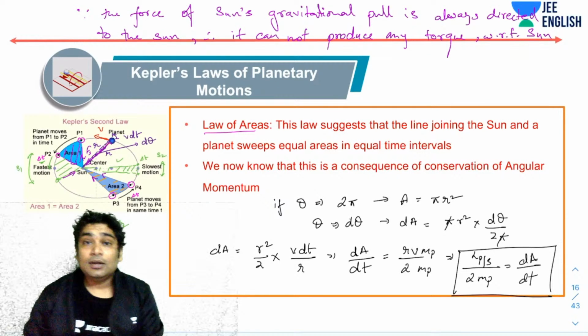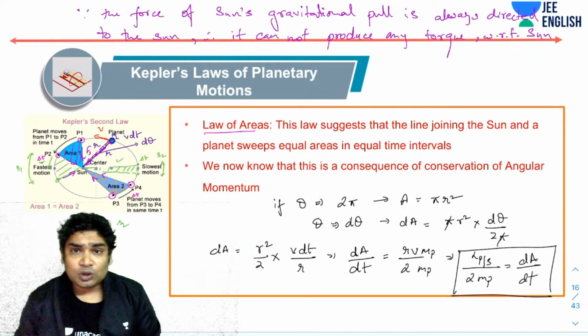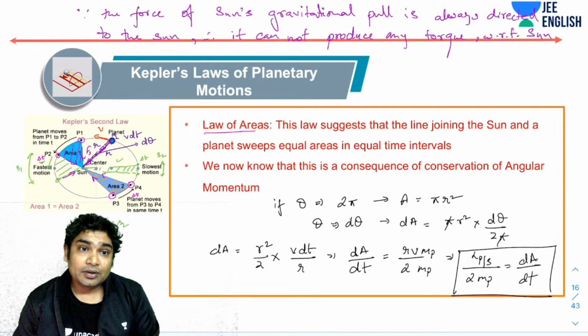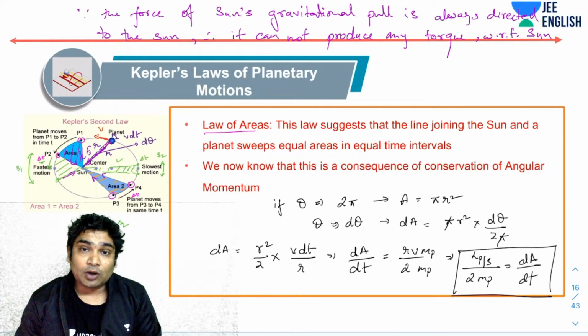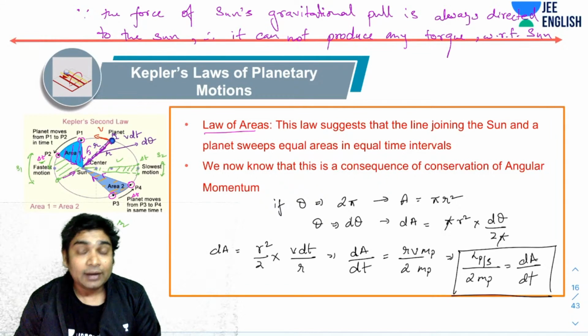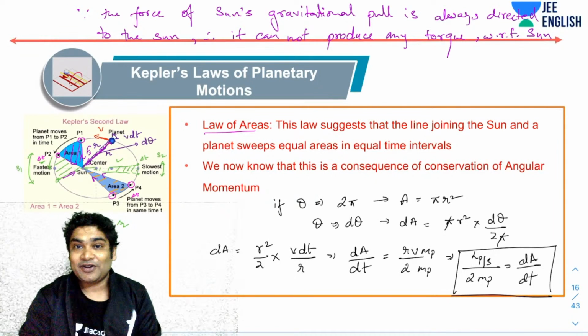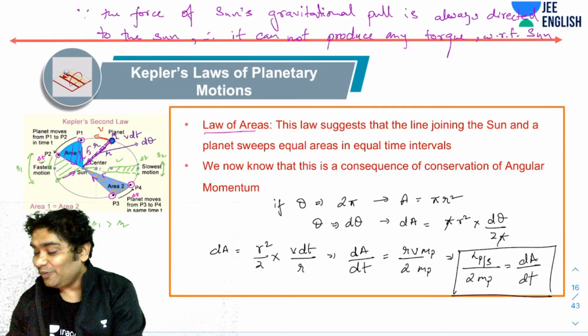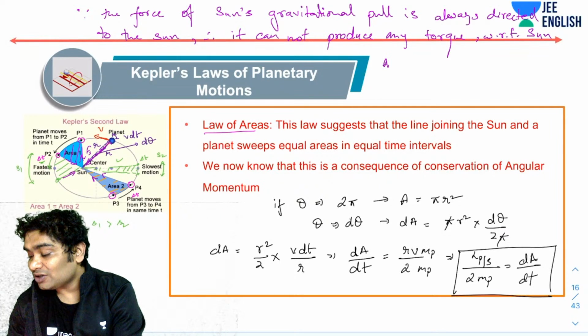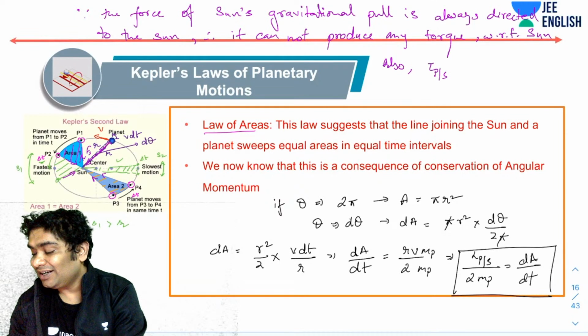Correct. Now you should also realize that if on any moving object, the torque about a point is zero, then its angular momentum is constant. We just finished the rigid body motion where I had told you. Also, if torque on a planet with respect to the sun is zero, so L of the planet with respect to the sun is constant.